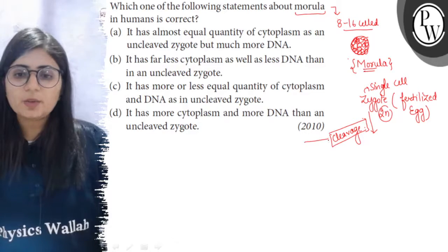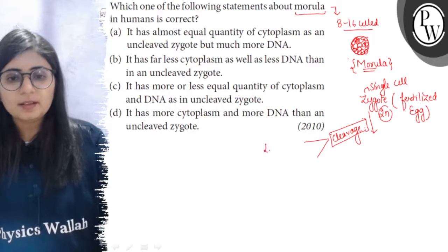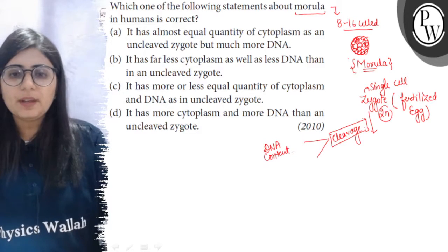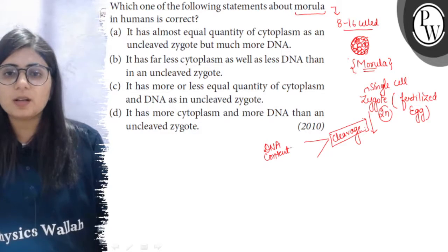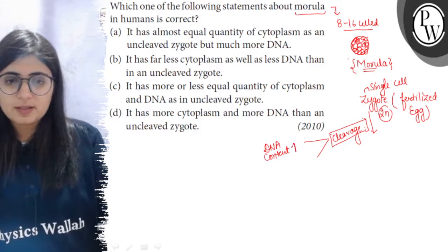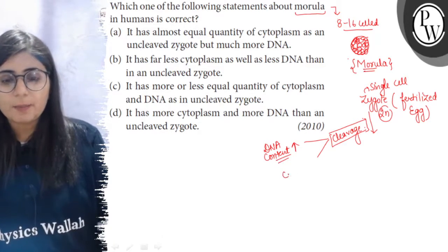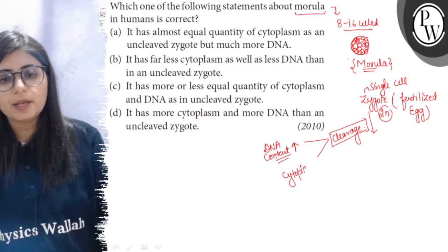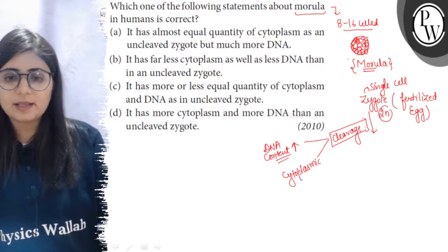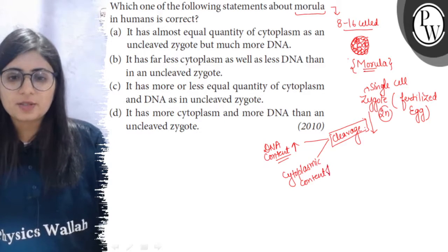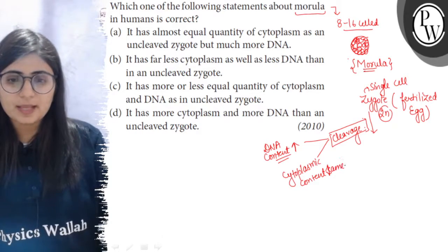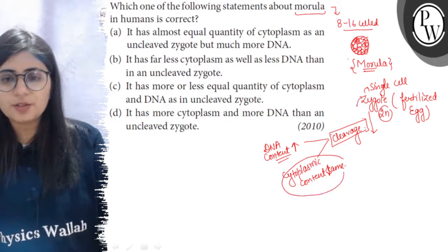One more thing about the cleavage is that only the DNA content increases, because before every division there is a phase of DNA replication where the DNA amount becomes double. So the DNA content increases but the cytoplasmic content remains the same. As the cells increase, they do not increase in size. So the cytoplasmic content remains the same as that in the zygote.